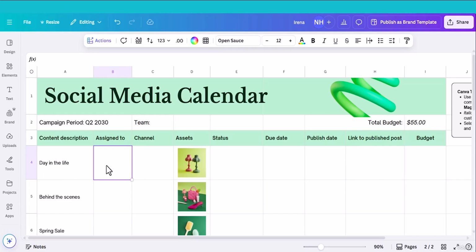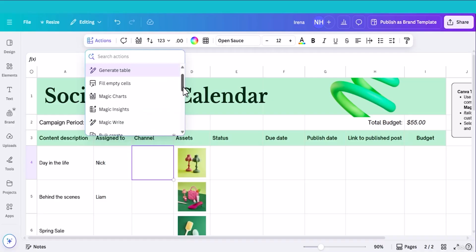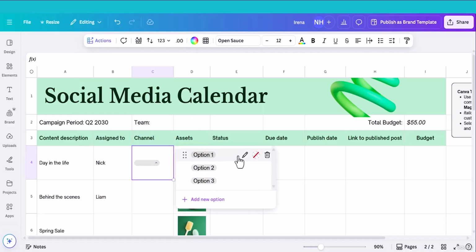So let me start from here. Assigned to, the campaign is assigned to, for example, Nick. What will be the channel? Let me create a drop down menu. Click action and select drop down. Click here and click edit button. Now option 1 will be Instagram.